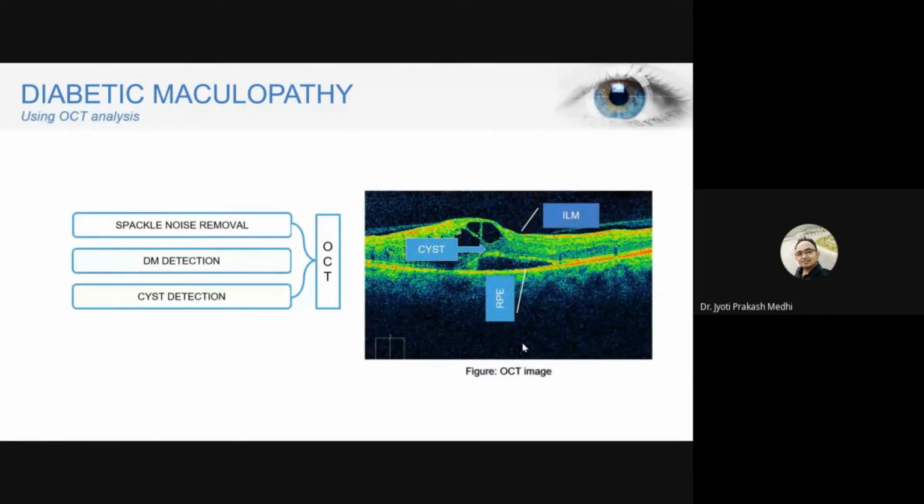Now, for OCT analysis, what we normally go for, the first requirement is to remove the speckle noise. As you can see, there is a huge amount of noise present in this image. In order to identify the changes in OCT images, we need to identify the layers, and what the position of those layers is. In this detection process, this noise will be a hindrance. That is why we have to remove this noise before processing OCT images, so we go for speckle noise removal.